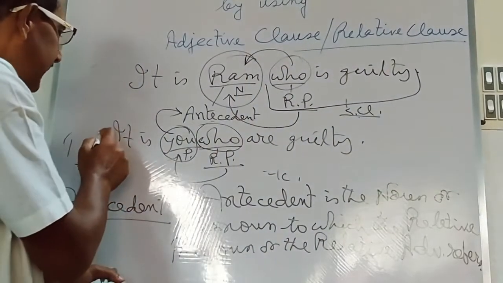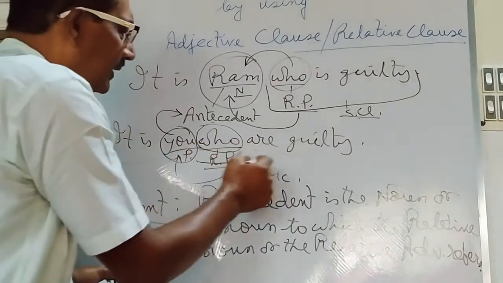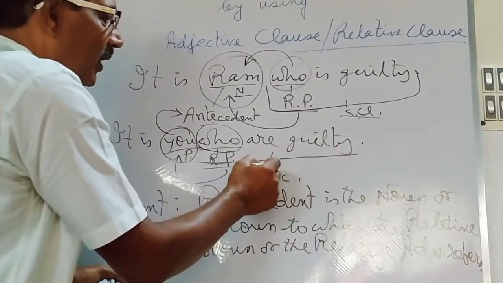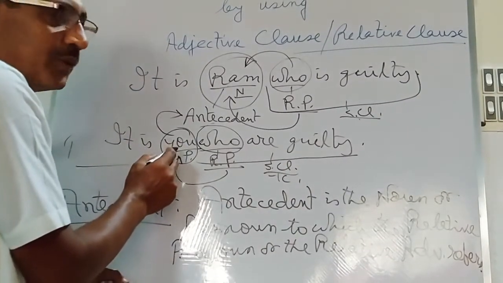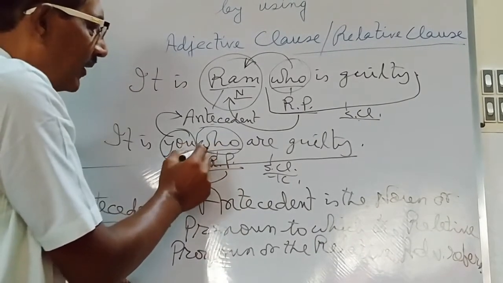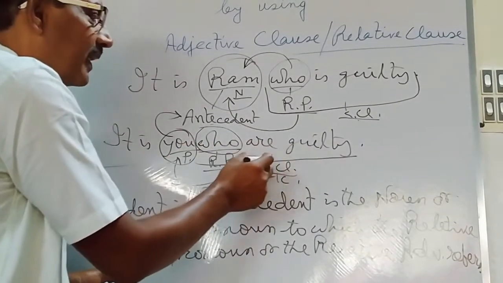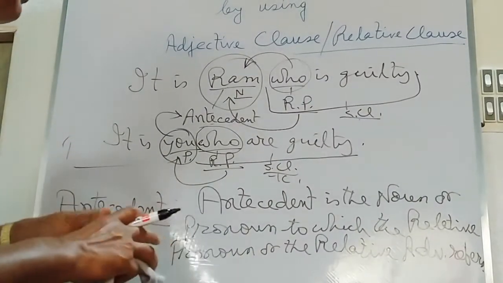And in the second sentence also, it is you who are guilty. "Who are guilty" is the subordinating clause. This subordinating clause is used to say something about you. So in the second sentence also, you will see "who are guilty." This subordinating clause is also used as the adjective clause or relative clause.